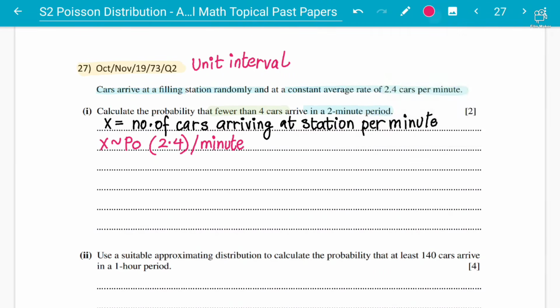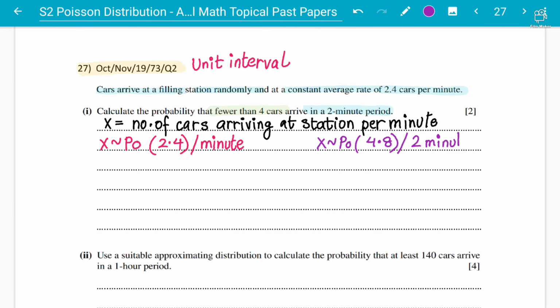So the first thing will be changing your mean. If in 1 minute 2.4 cars are arriving, you need to change your Poisson distribution, students. X follows a Poisson distribution. For 2 minutes you take out the average, so it will be 2 times 2.4, which is 4.8.